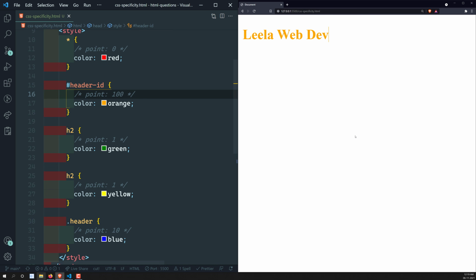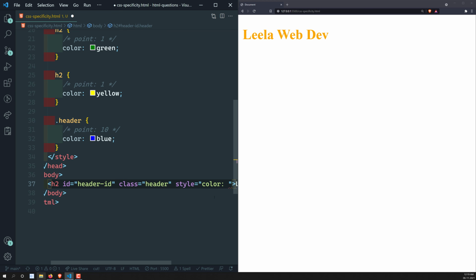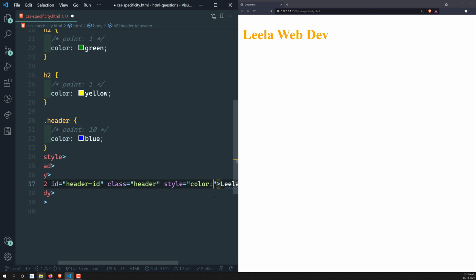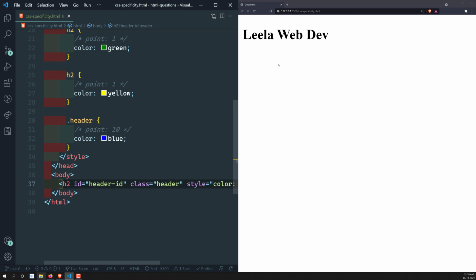Now these are the common things we will be using. Another important one is also there. If you have inline CSS for this one, so I am applying style equal to color brown, or otherwise color black. I will take it as black. Now this one has a point of 1000. So the inline style attribute has a point of 1000. So 1000 is more important, right? For that reason black has been applied. Okay, so this is the main thing.